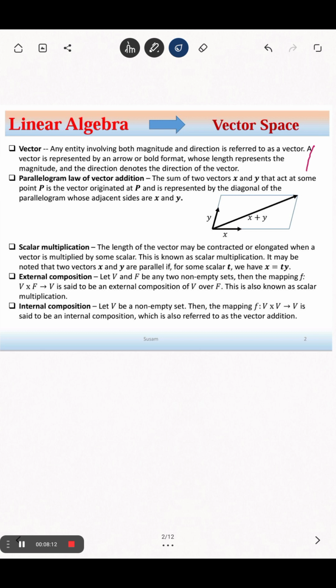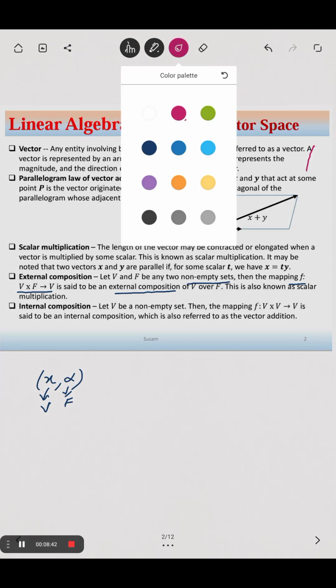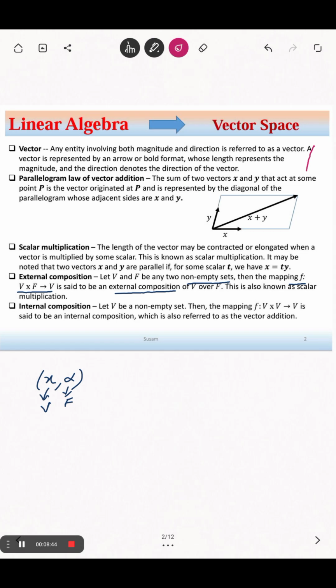What is external composition? If V and F are any two non-empty sets, then the mapping from F cross V to V, where the domain elements are like alpha comma x, with alpha in F and x in V, and the codomain is V, is said to be an external composition of V over F. What is internal composition?